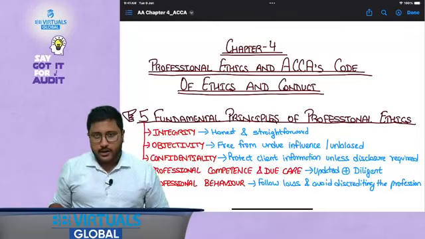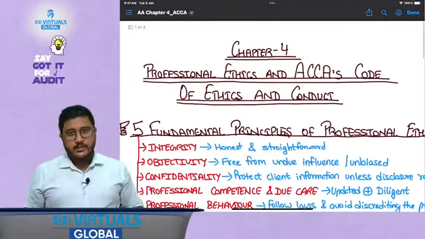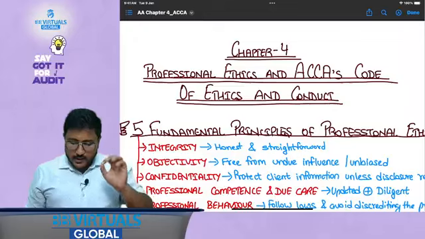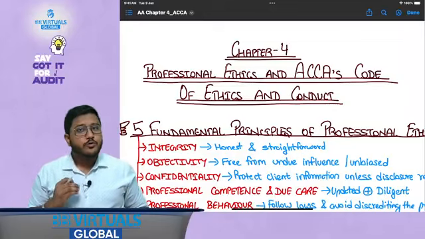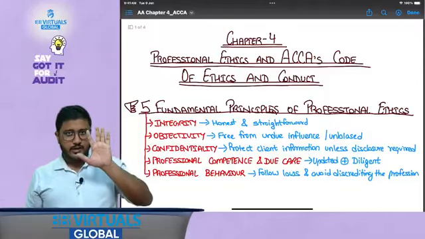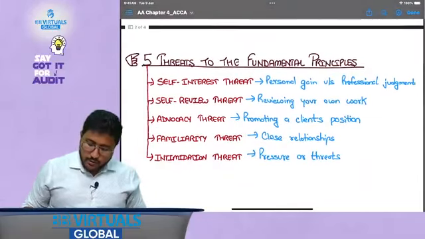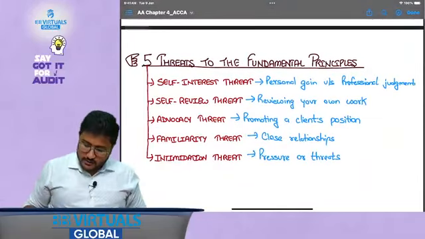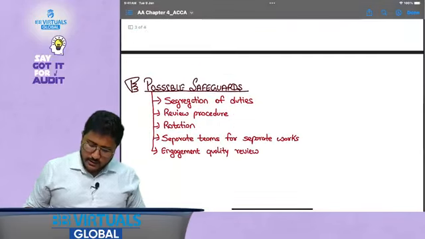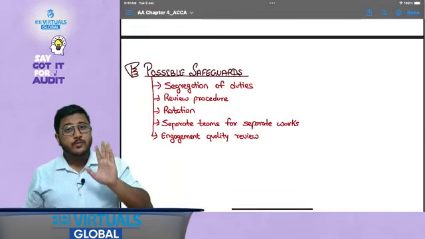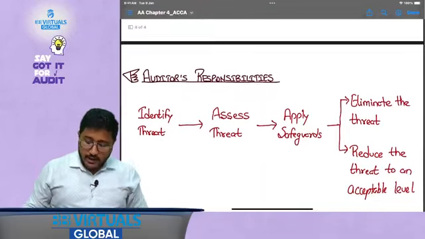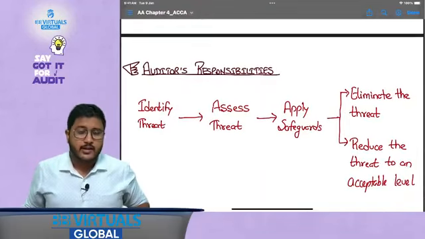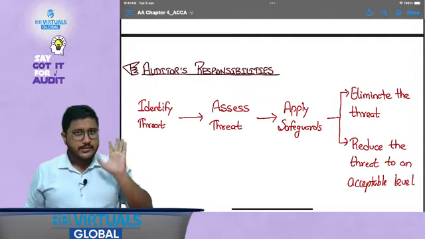Now let's go to the proper understanding of this chapter. This chapter is placed in chapter number 4, by the name of Professional Ethics and ACCA's Code of Ethics and Conduct. What are we going to study today? We are going to study the 5 fundamental principles of professional ethics. We are going to study the threats to the fundamental principles of professional ethics. We are going to discuss possible safeguards that could be there. Now, what is the meaning of this word safeguard? We will discuss it. And what is the auditors' responsibility? These are the 4 topics that we are going to study in detail today.